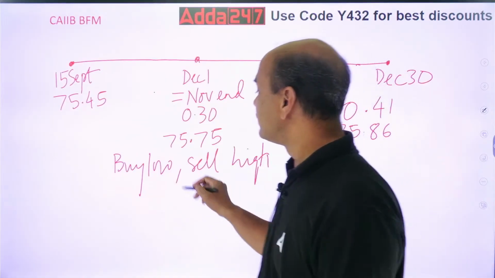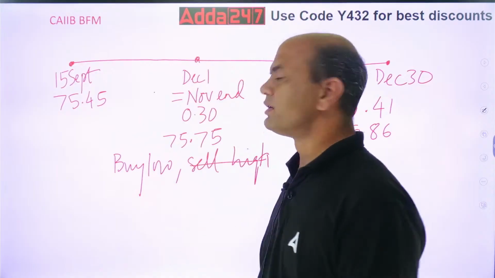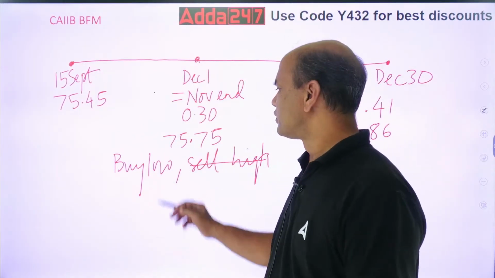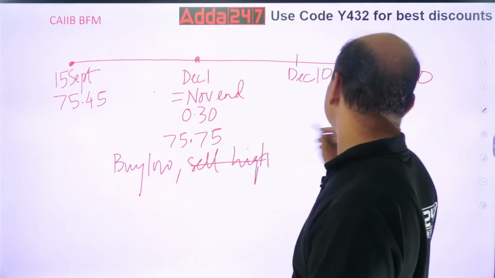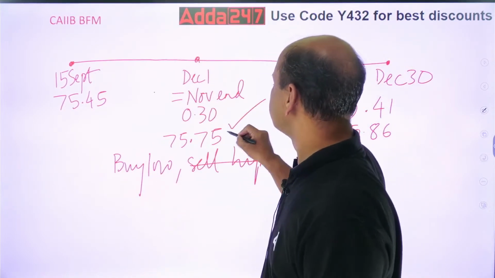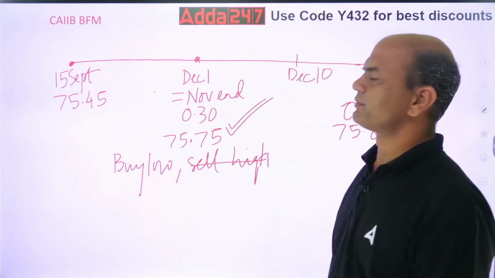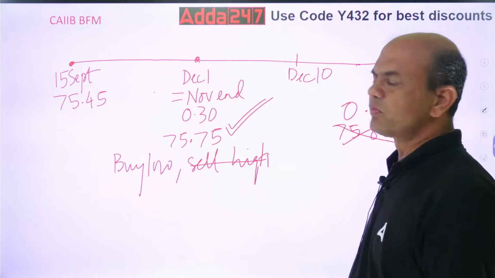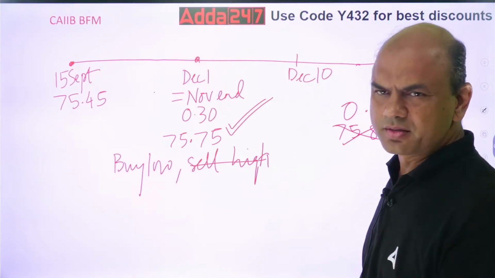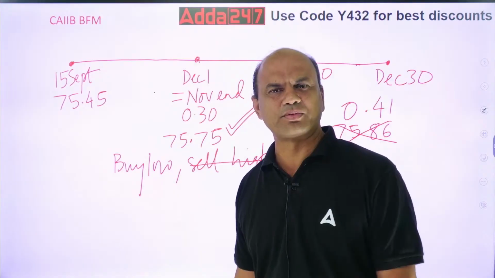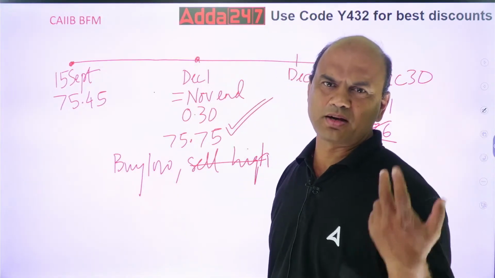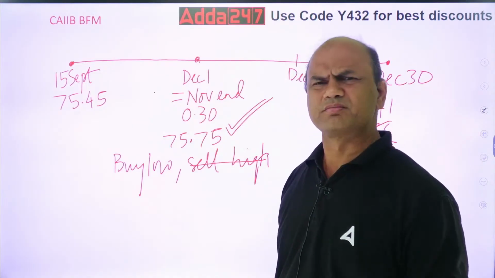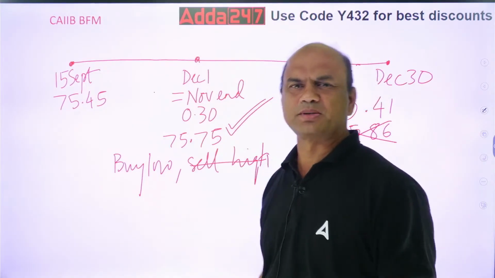So I'll use buy low now. This sell high is of no use to me. Why? Because I'm buying. So buying means use the buy rate. Buy low means I'll be using this rate. This is my required rate. This other rate is of no use to me now. Whatever is no use to you, remove it. It's the same as your life, right? In life, whatever is not required or whatever harms you, remove it from your life. Then the life will be simple.